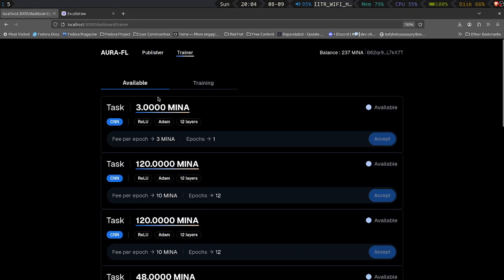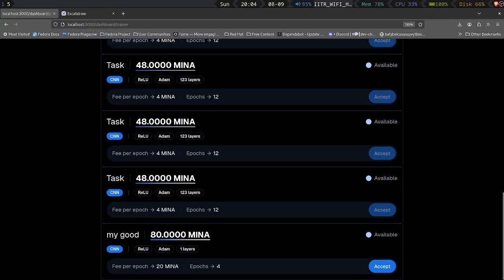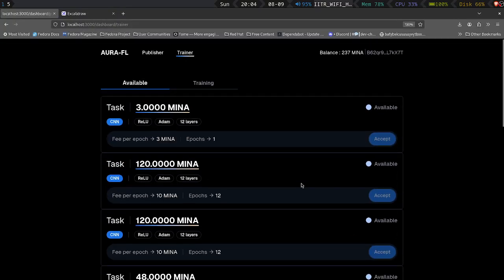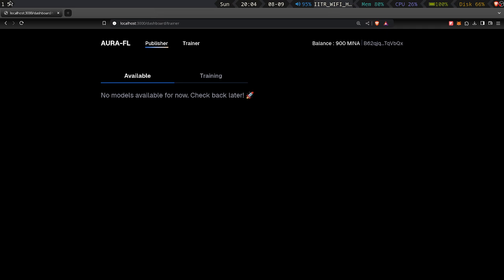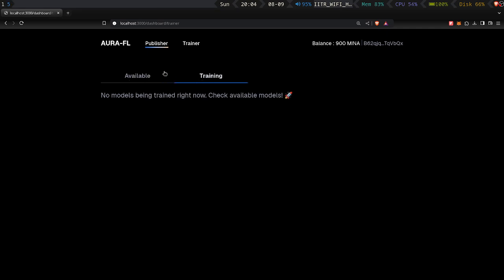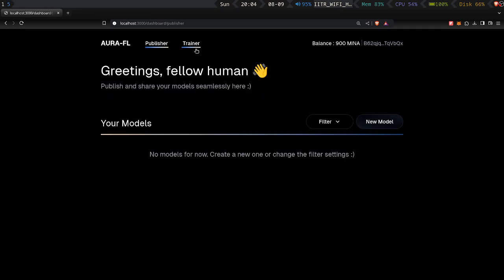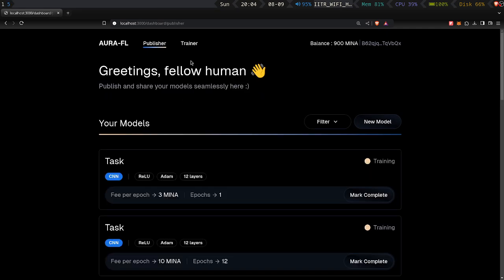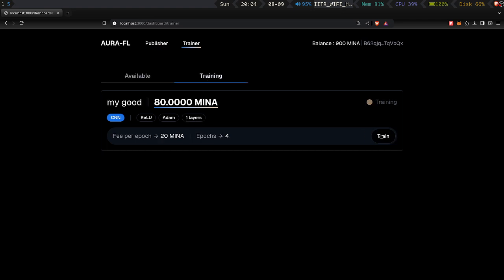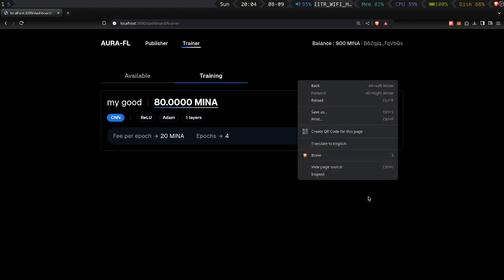So I will basically show you two clients. One is the publisher itself, so it's a little rudimentary, but with the limitation of browsers I will do this and I will see. So let it load. I will go on this and I will see if my model comes here. So yeah, what I can do is I can locally train this model.